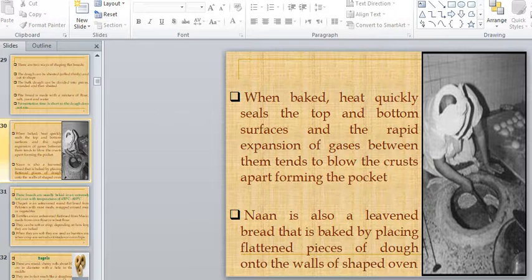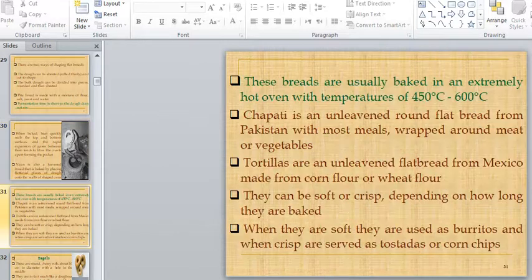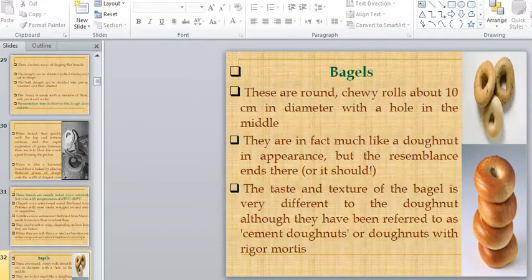Here it is given that naan is also a leavened bread, and this picture illustrates the production process of naan. The temperature that we keep for the production of breads is 450 to 600 degrees centigrade. Here chapatis and tortillas are given. These are also examples of flatbreads. Tortillas are unleavened flatbread. They are made in Mexico from corn flour or wheat flour. We can use a combination of both of these.